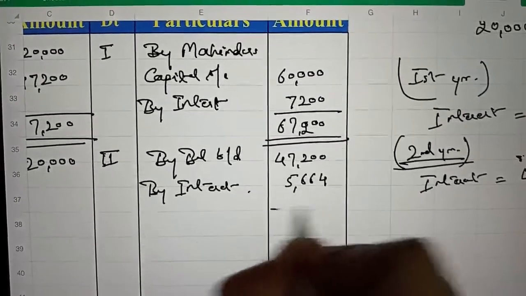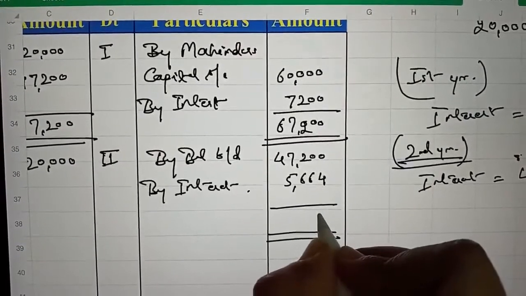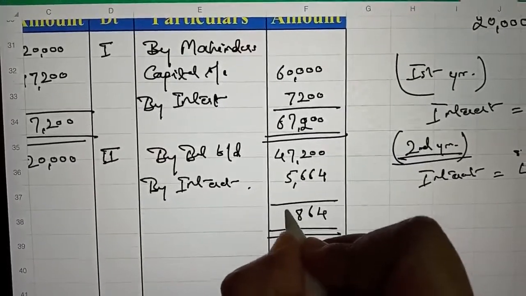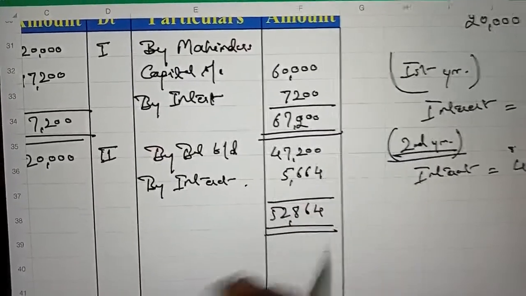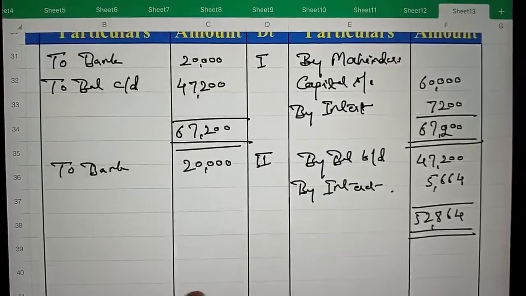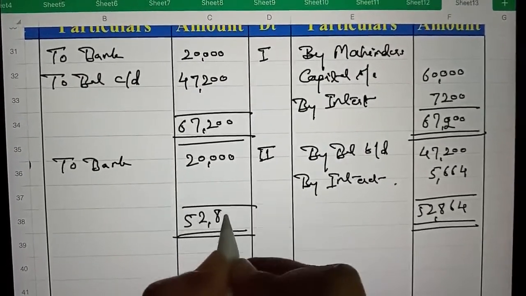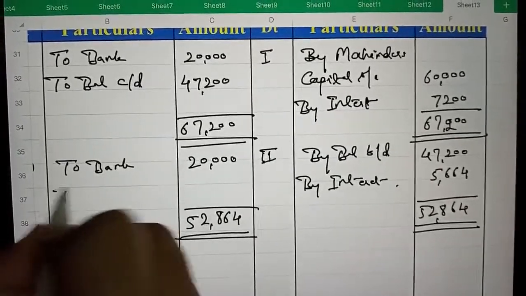So now we can total credit side. It is 52,864.